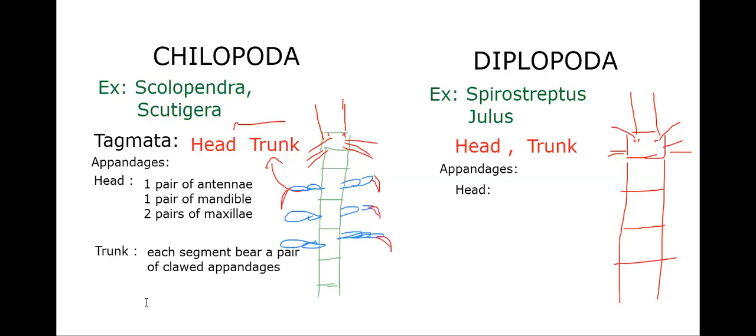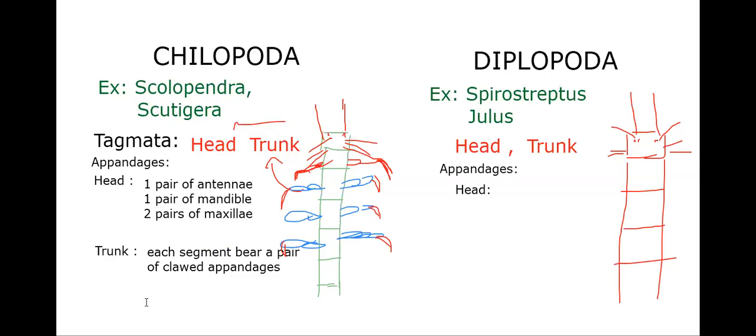And the interesting thing here: the first pair of appendages, the jointed legs, the claws which are present there are poisonous. That's why they are called Chilopoda, the name because of clawed appendages with poisonous claws.